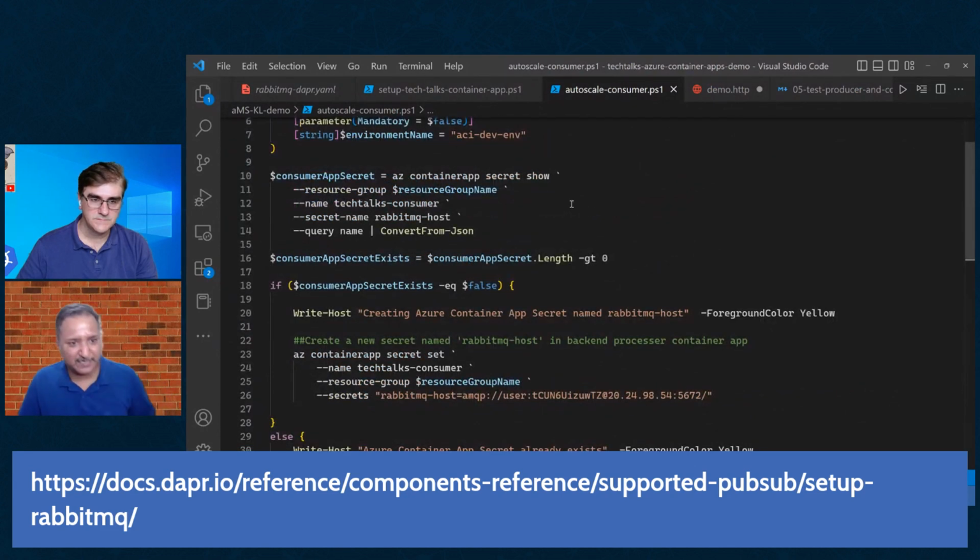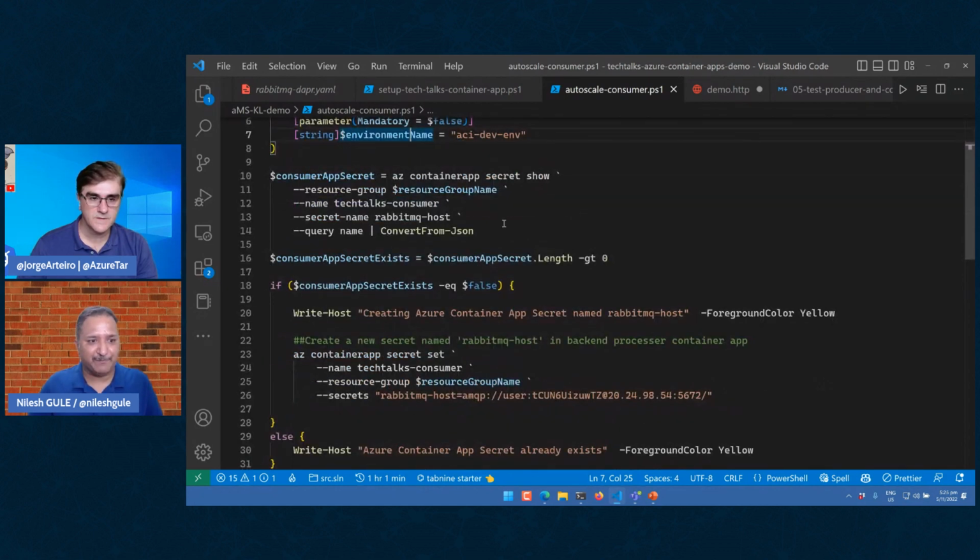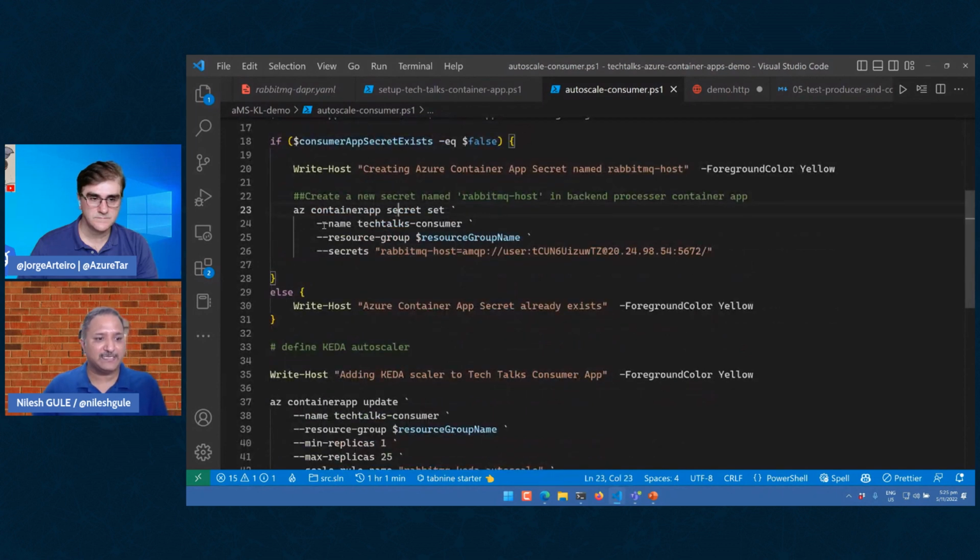What's happening here is we take the same parameters again: what is the resource group, where is the location of the resources we want to deploy, and what is the environment name. Then we create a secret in the container app. For the TechTalks consumer, we are going to create a secret which points to our RabbitMQ host, and then we deploy that secret.